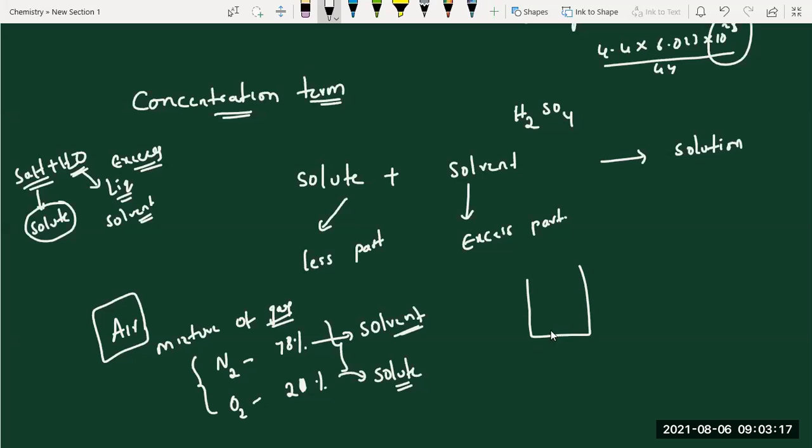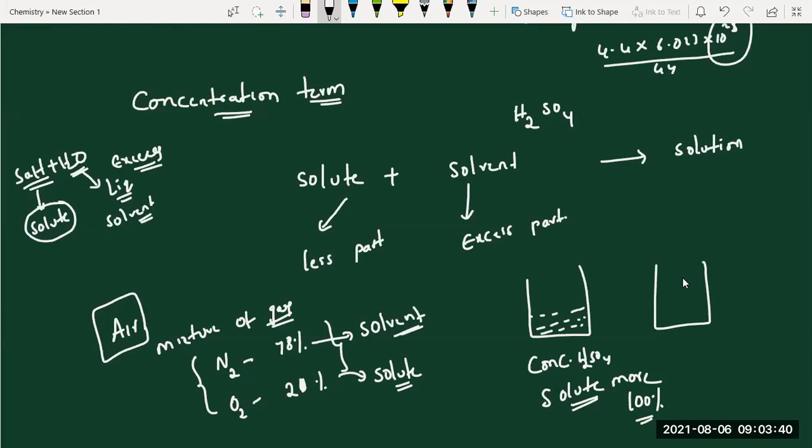See, concentrated H2SO4. One bottle is there labeled as concentrated H2SO4. Concentrated H2SO4 means the solute percentage is more, maybe 99.999%. Sulfuric acid preparation, the contact process, we will learn later. We use borosilicate or strong bottles to keep this.